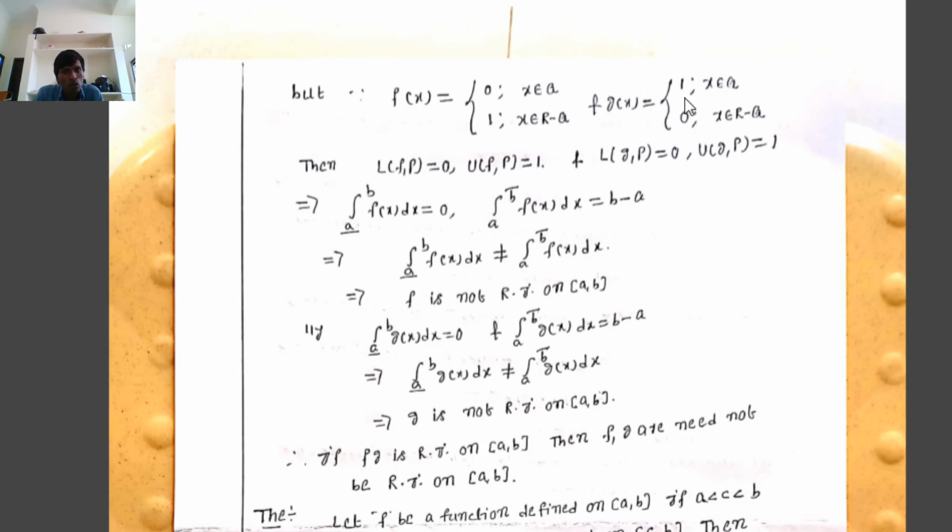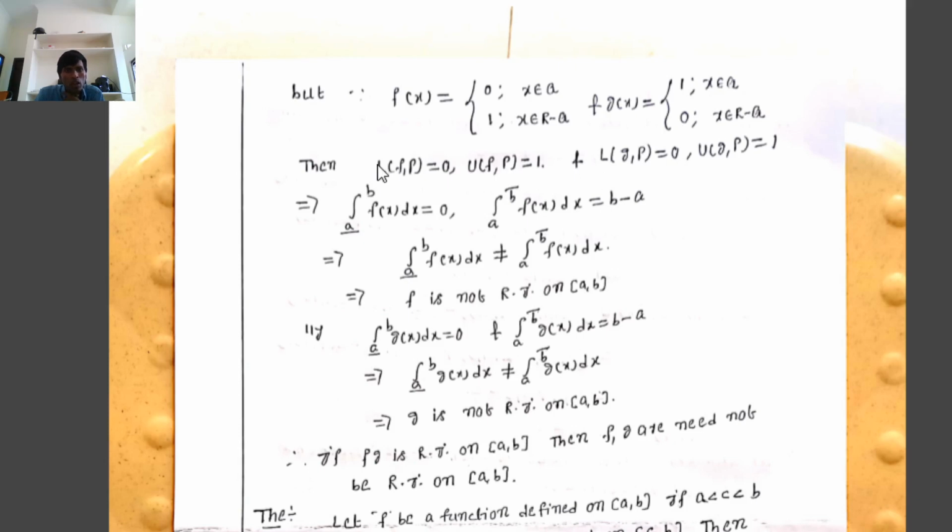The infimum of f(x) equals 0 and the supremum of f(x) equals 1. Similarly, the infimum of g(x) equals 0 and the supremum of g(x) equals 1 for all x belonging to [a, b]. Suppose P is any partition on [a, b]. Then for any subinterval I_r, the infimum of f(x), m_r, equals 0 and the supremum of f(x), M_r, equals 1. Similarly for any subinterval I_r, the infimum of g(x) equals 0 and the supremum of g(x) equals 1. Now we have to find the lower Riemann sum and the upper Riemann sum.